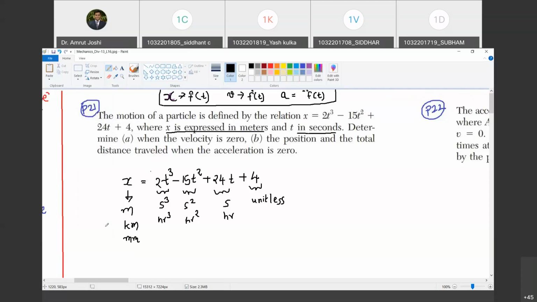For all dimensionally non-homogeneous equations, you must specify the units, where x is in meters when time is in seconds. If I substitute time in hours here, I don't know in which unit I get x unless specified. Are you with me? Yes, sir.